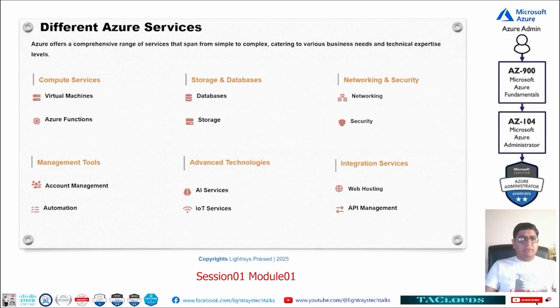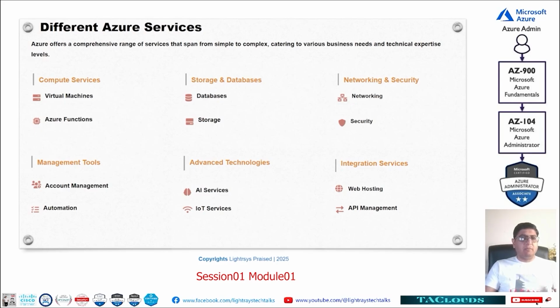In compute services, we will create different virtual machines or different Azure Functions. In storage, we will create different storage, hard disk storage, and different kinds of general storage. And then we will be discussing databases a little bit. In network and security, we will understand how we can create a networking environment and a security environment.